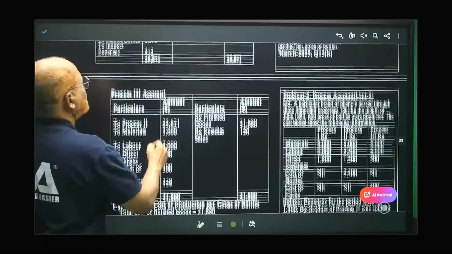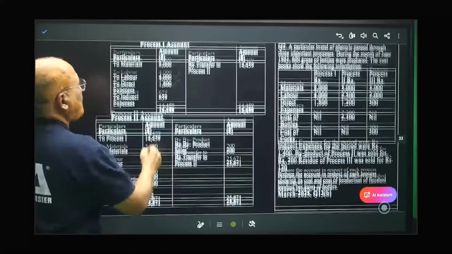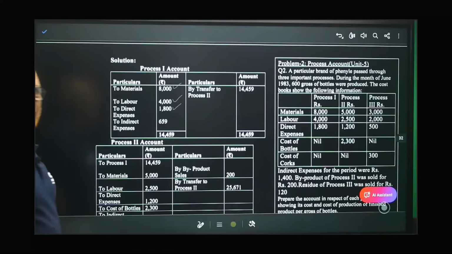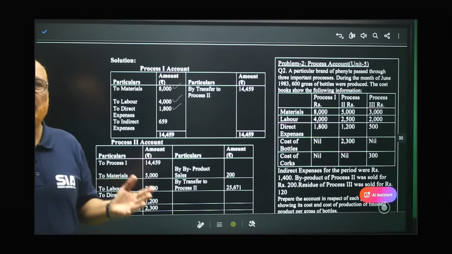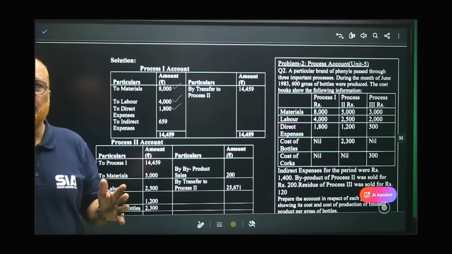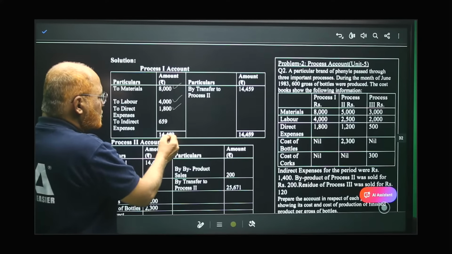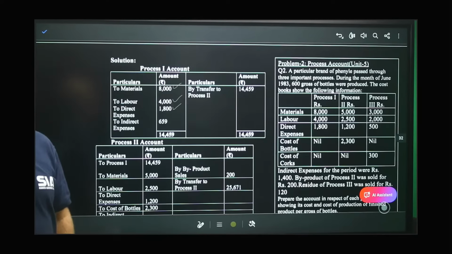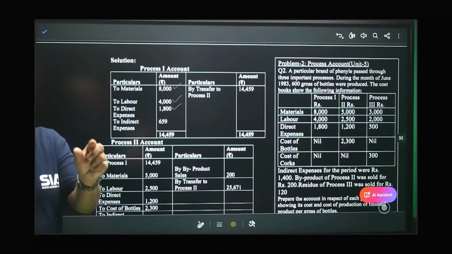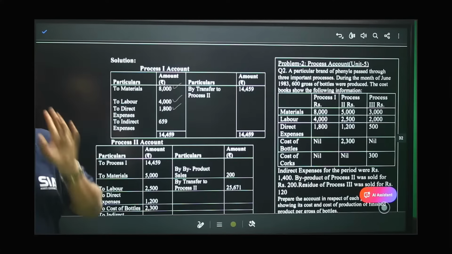Now, process 1. Just now I told you 659 we got in working notes. Now, there is no income in process 1. No income at all. Only expenses. So total of debit side comes to 14,459. This is the value of output in process 1.